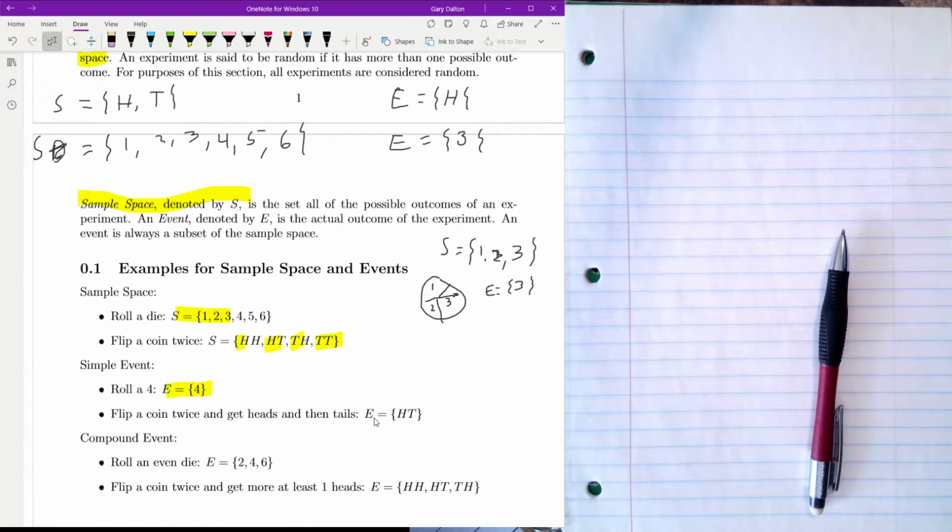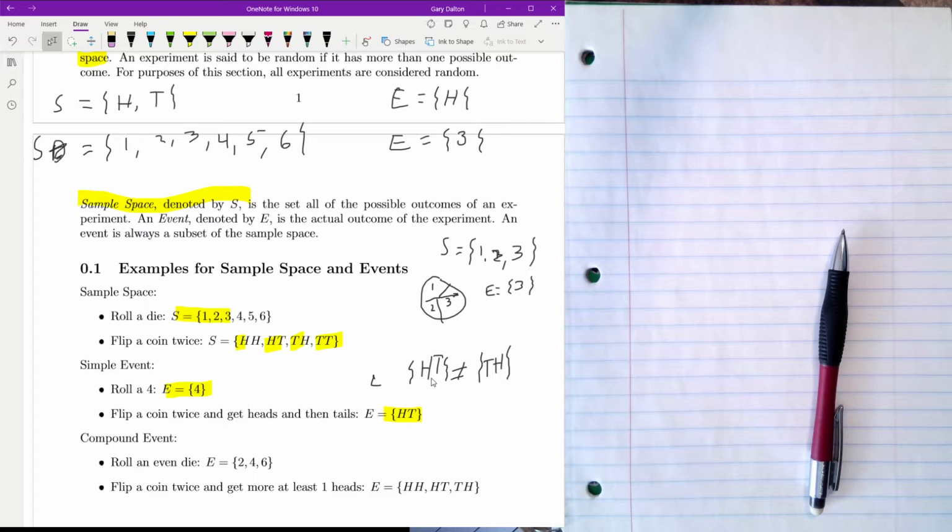Flipping a coin twice and getting a heads the first time and tails the second time. Now, most of the time we say that it doesn't matter the order when you say a set. But you'll notice that the element in the set is HT, not H, comma T. So HT is not equal to TH. They're separate events.